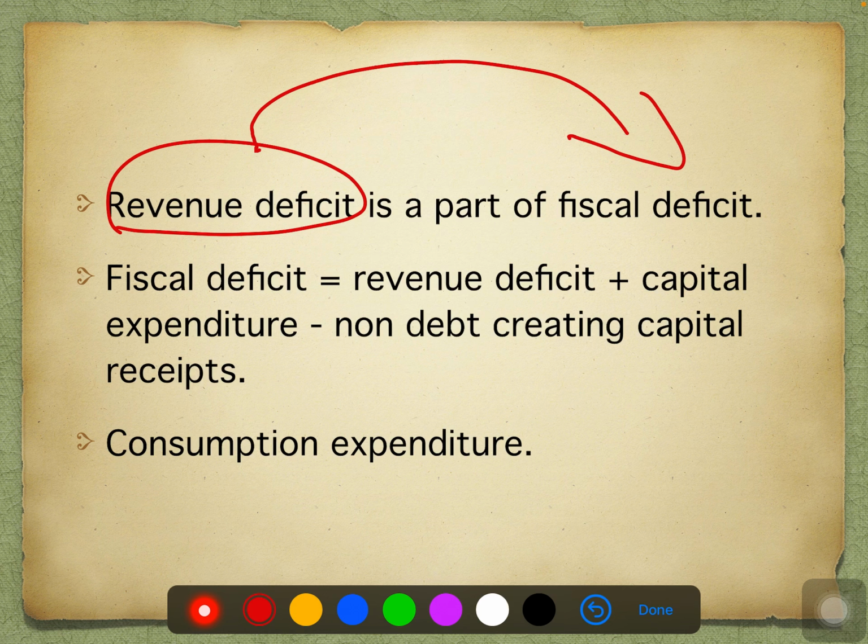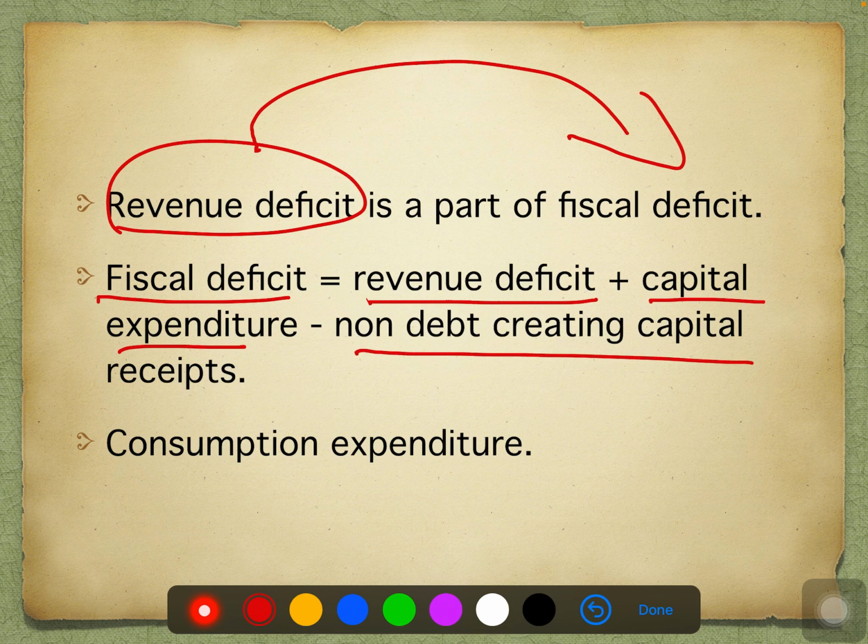So now you can see the formula here. Fiscal deficit is equal to revenue deficit plus capital expenditure minus non-debt creating capital receipts. Non-debt means it is not a loan, but we are getting money from other people. So whatever the revenue deficit we have, this is the major part in the fiscal deficit. A large share of revenue deficit in fiscal deficit indicates that a large part of the borrowing is being used to meet consumption expenditure needs rather than investment.